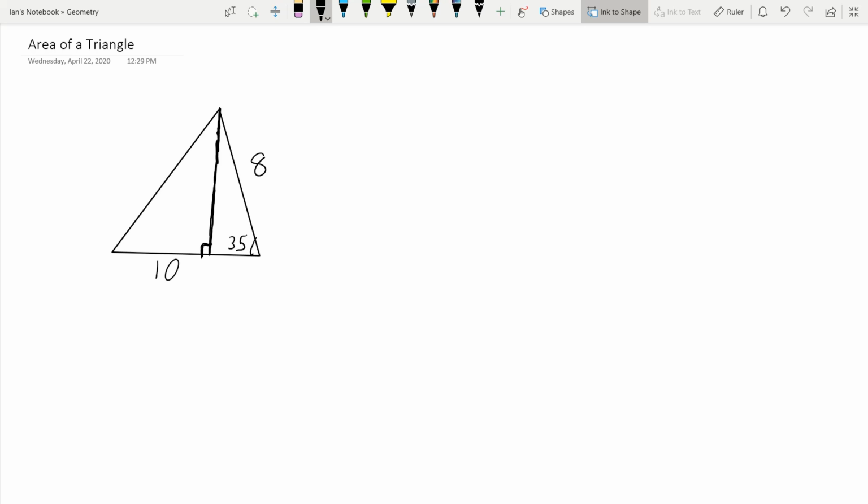Well, let's use sine. The sine of 35 degrees is going to be equal to our opposite leg, which we'll call h, divided by our hypotenuse of 8. So to solve for h, we multiply both sides by 8. So 8 sine of 35 is equal to h.